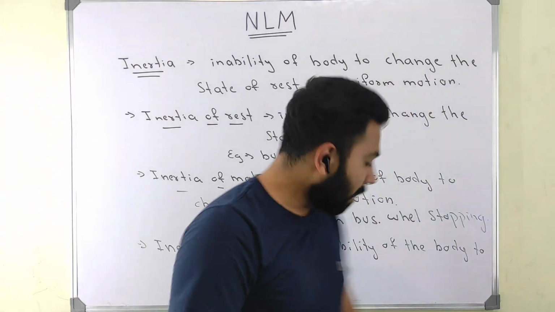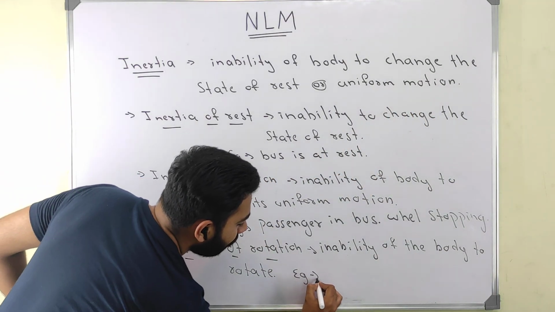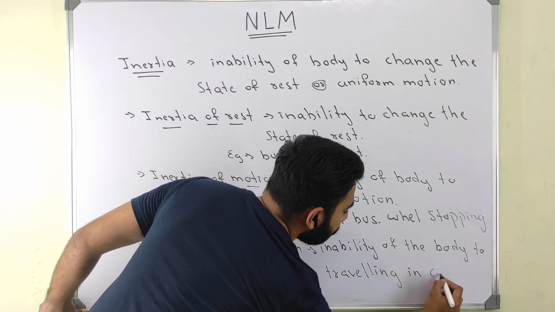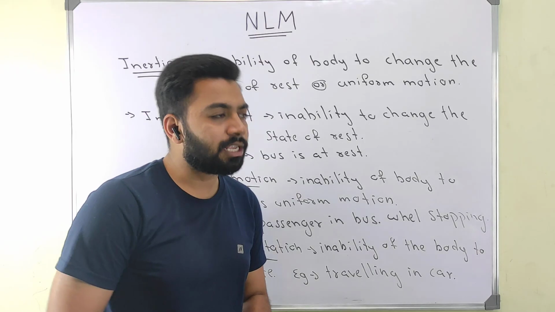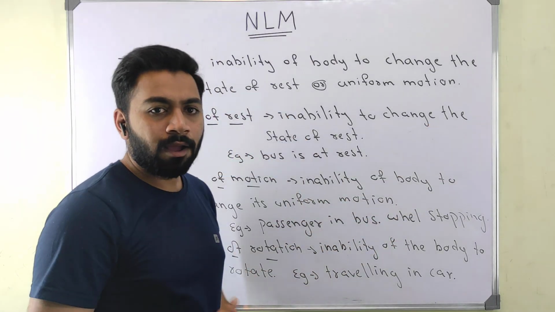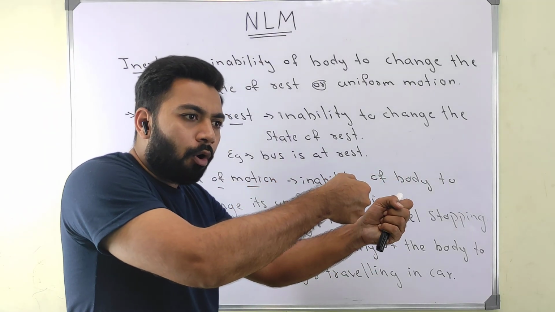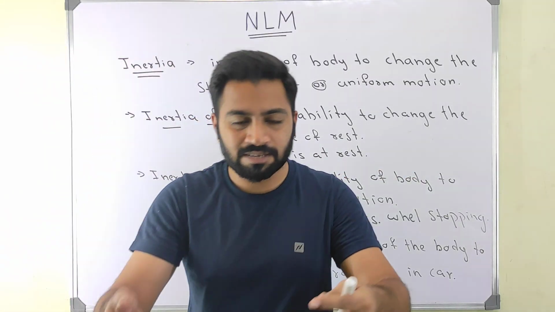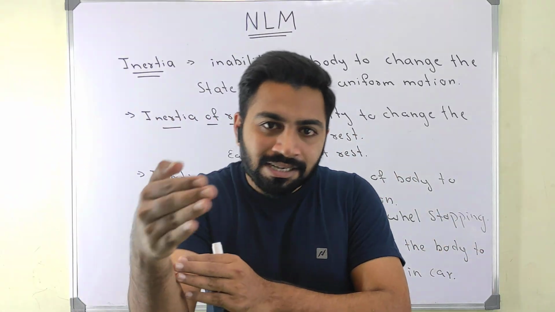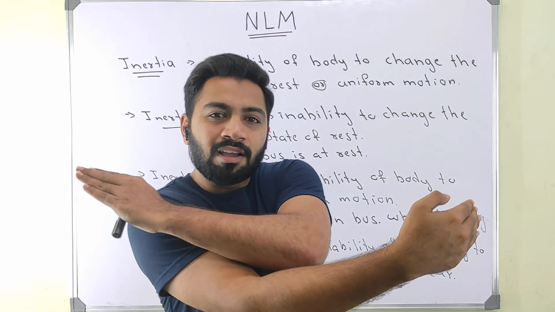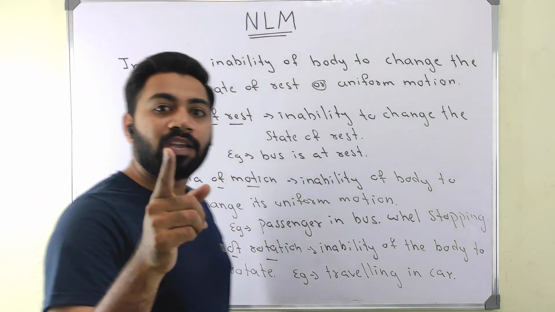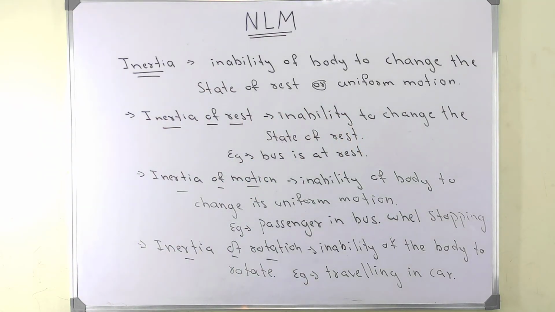For example, when you are traveling in a car. Sir, I didn't understand. See, you are comfortably traveling, and suddenly the car turns. For example, this is our car and I am turning like this. The car turns like this, but your body falls to this side. Why is it happening? It is the inability of the body to rotate. It is called inertia of rotation. Write down all this first.